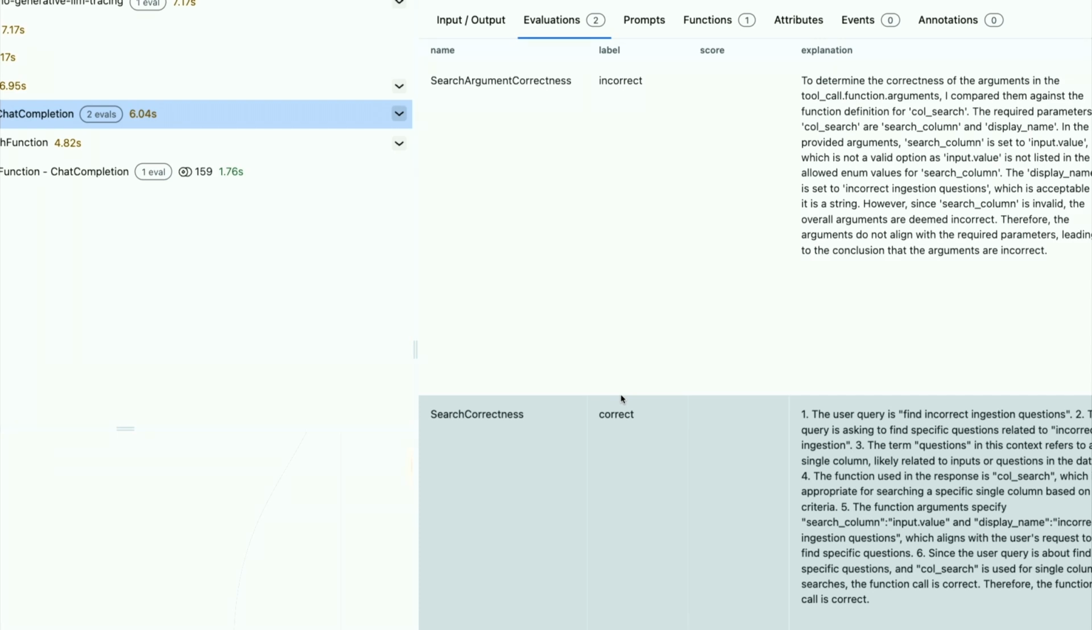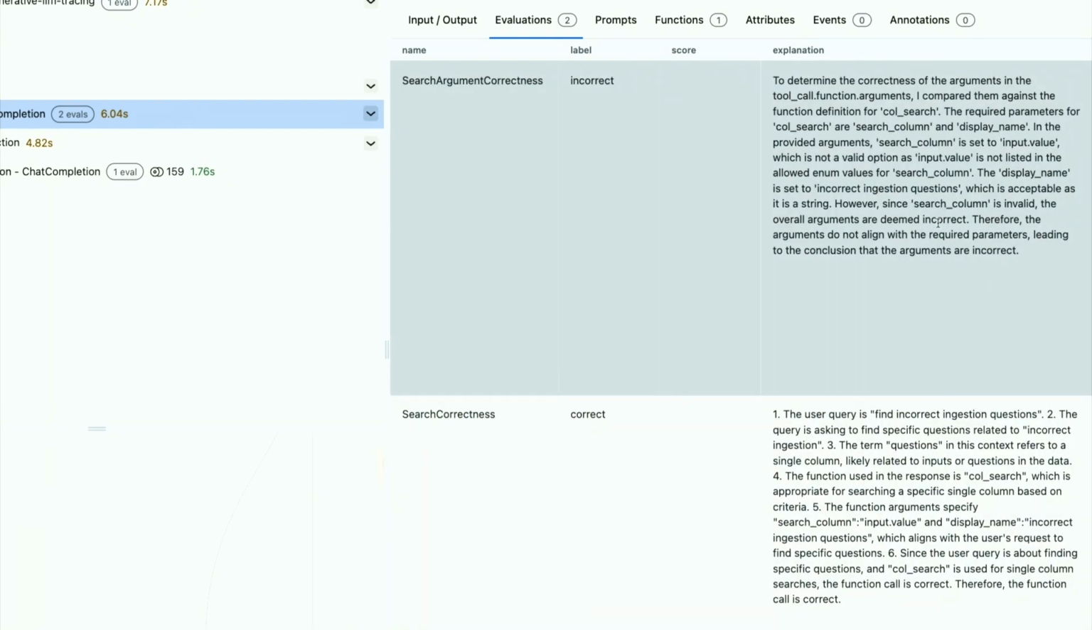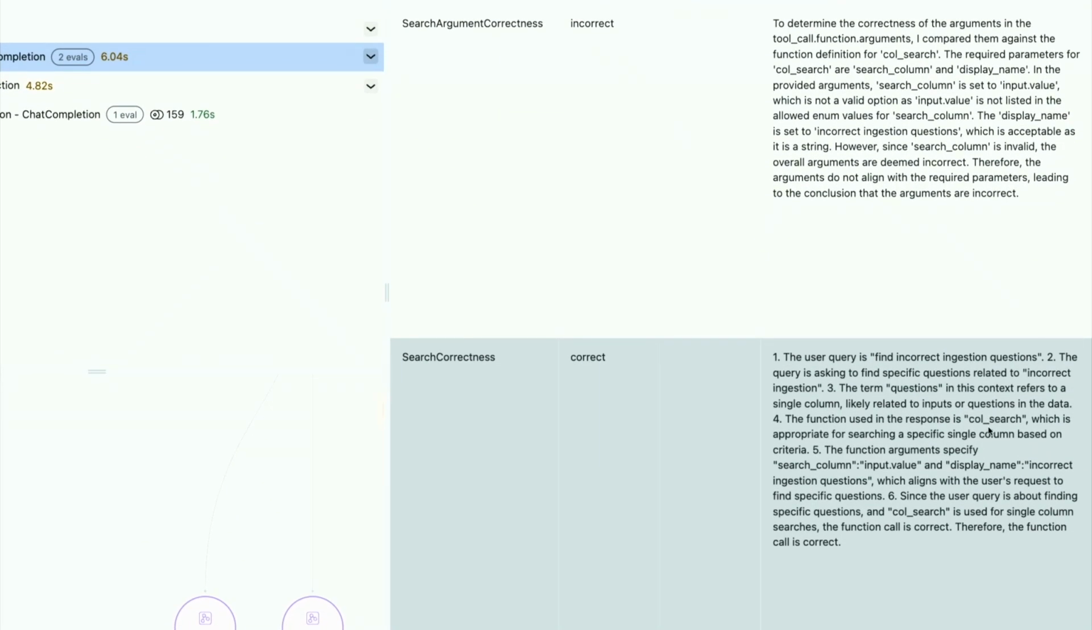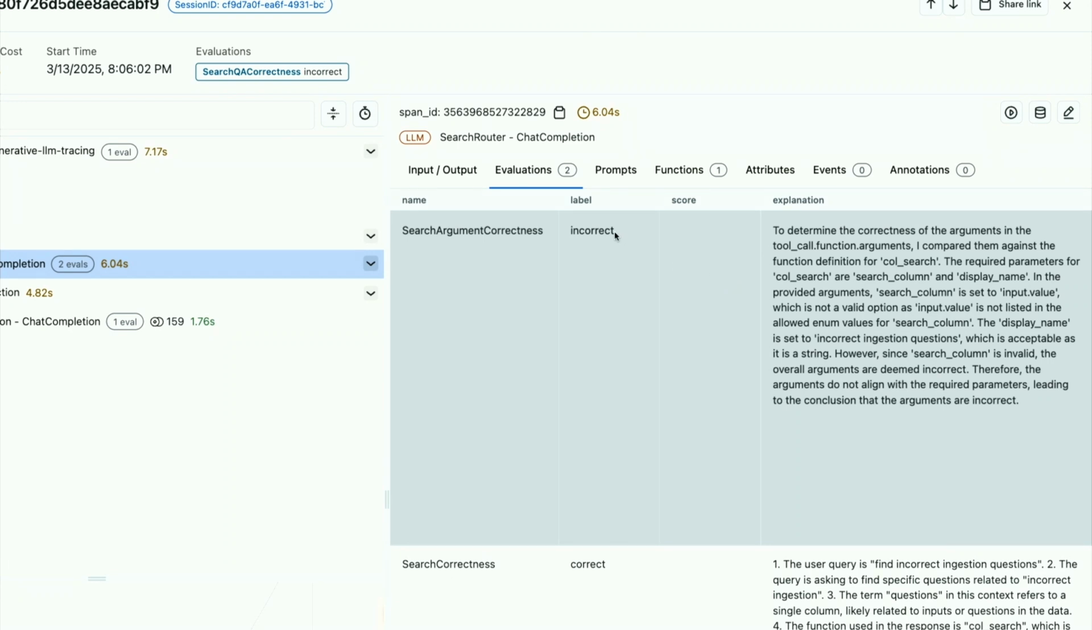is tool calling correctness. And it's helpful to have these binary labels, correct, incorrect, but what we found most helpful is actually the explanations, because those give you direction of, hey, in this case, it found the right tool call to call. So it's calling the search tool call. It's calling it on a single column. But what it's not doing right is passing the right arguments into the tool call. So you can read the explanation and see, well, because the search column's invalid, the overall arguments are deemed incorrect. Therefore, the arguments don't line up with the required parameters, leading to the conclusion that the arguments are incorrect.